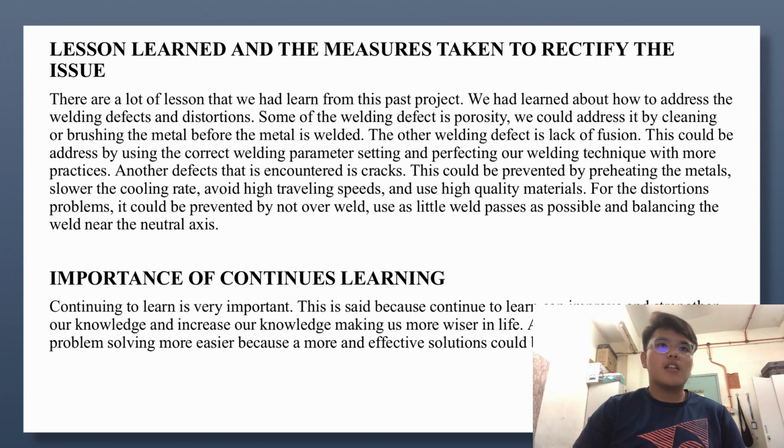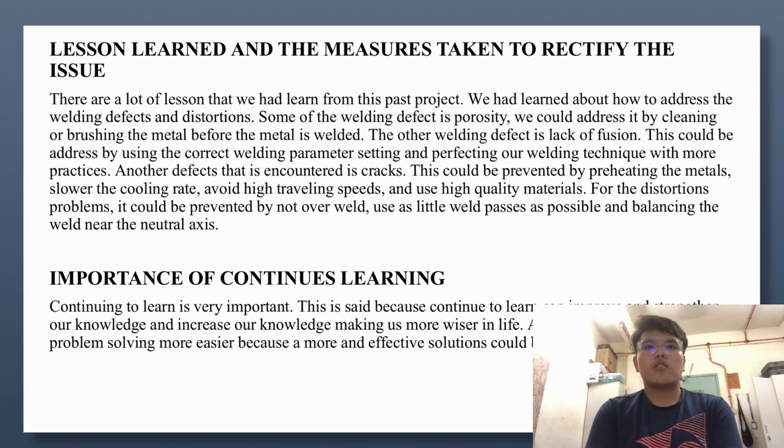Right. So the lessons learned and the measures taken to rectify this issue: there are a lot of lessons that we had learned from this past project. We had learned about how to address the welding defects and distortions. Some of the welding defects is porosity. We could address it by cleaning or brushing the metal before the metal is welded. The other welding defect is lack of fusion. This could be addressed by using the correct welding parameter settings, and perfecting our welding technique with more practice.